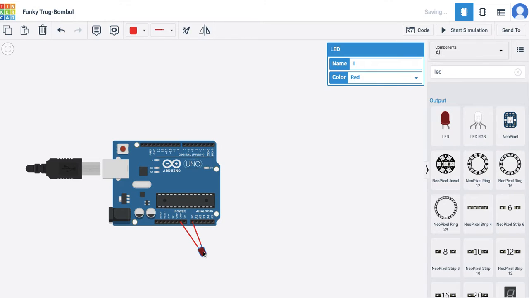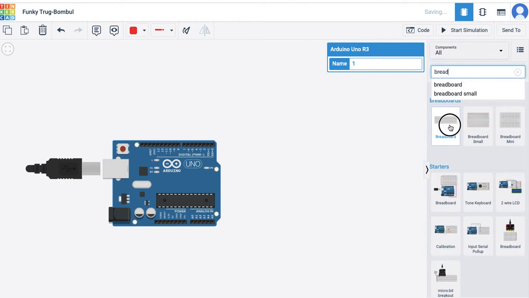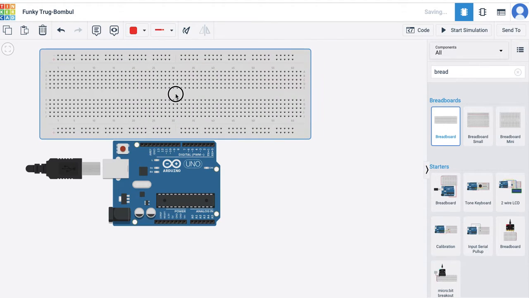Replicate the same lab on a breadboard or using a breadboard. Let's take a small breadboard. Okay, let's take the normal breadboard.